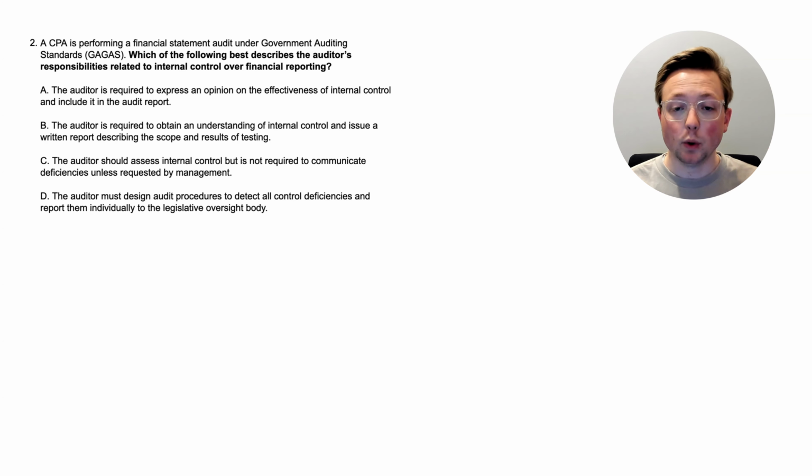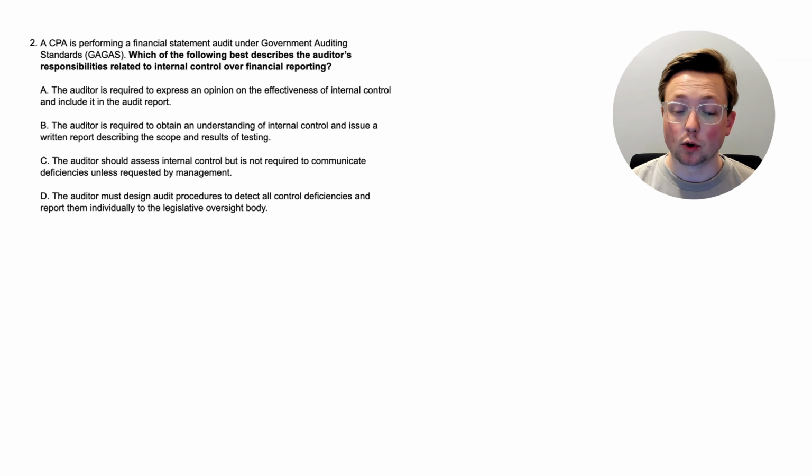So let's do that here. Which of the following best describes the auditor's responsibilities related to internal control over financial reporting? So let's go up to the top. A CPA is performing a financial statement audit under government auditing standards, or again, GAGAS. Which of the following best describes the auditor's responsibilities related to internal control over financial reporting? Okay, so we learned a little bit about this in the first question, but we're going to expand on it here. Let's go through the options.